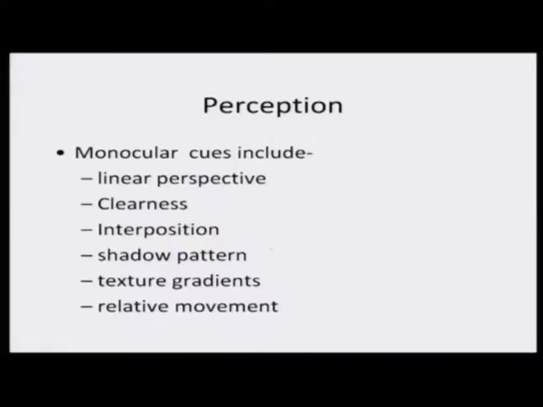Monocular cues basically depend on the linear perspective, clarity, interposition, the pattern of shadow, texture, and the relative motion. All these six important ingredients of monocular cues, we will talk about them one by one, trying to take possibly the best example.